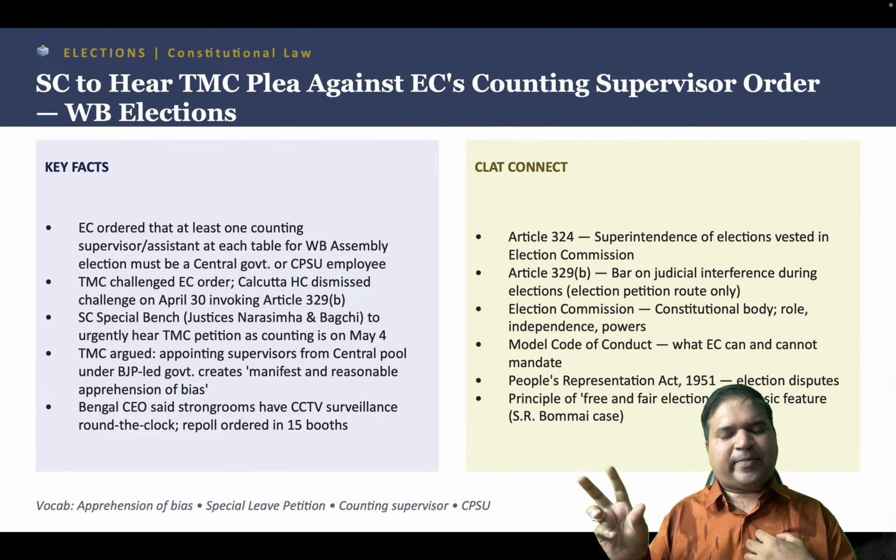So that is about Article 329B, which talks about the bar on judicial interference during elections. The Election Commission, as you know, is a constitutional body. It is responsible for the conduct of elections throughout the country, state elections, all the elections that we have here. And there is a model code of conduct. So whenever the election happens, when the schedule of